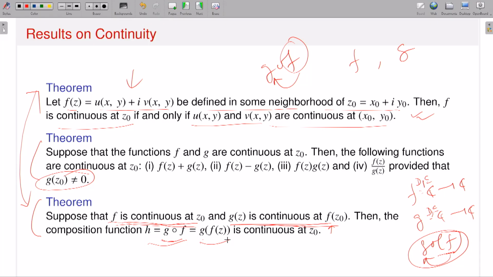Again, I am not proving it. You might have seen similar theorems in the case of real valued functions of a real variable. That means the sum of two continuous real valued functions is also continuous. Product, difference, division, and also compositions, I think you are familiar with. So similar theorems are also true in the context of complex valued functions of a complex variable.